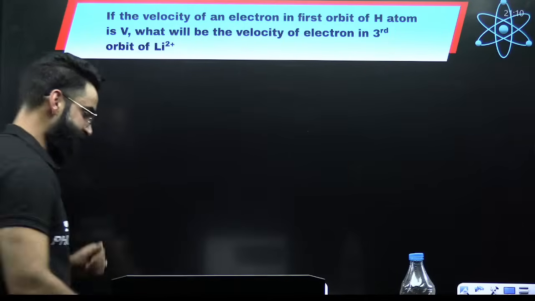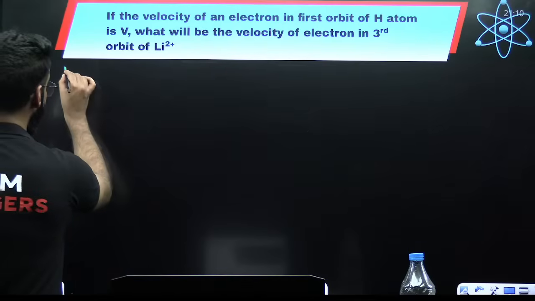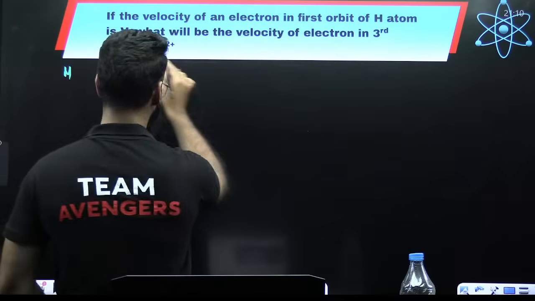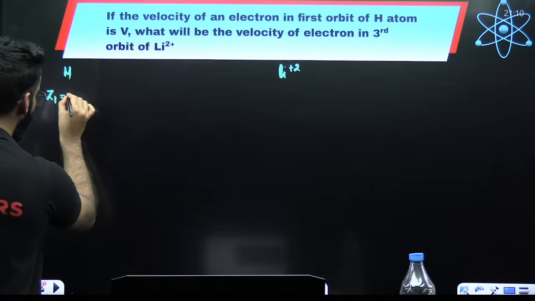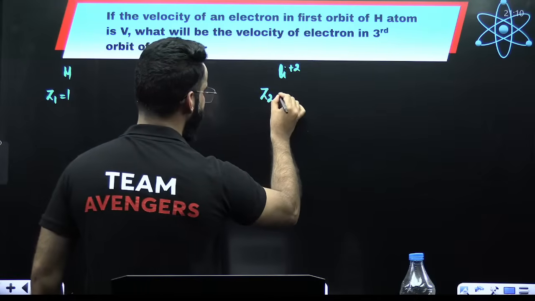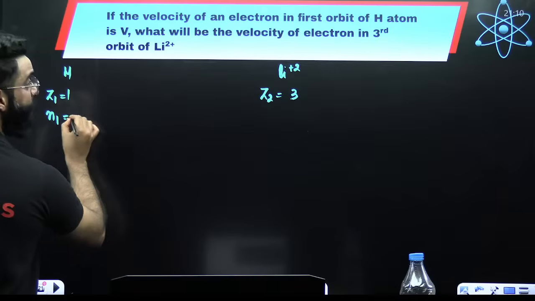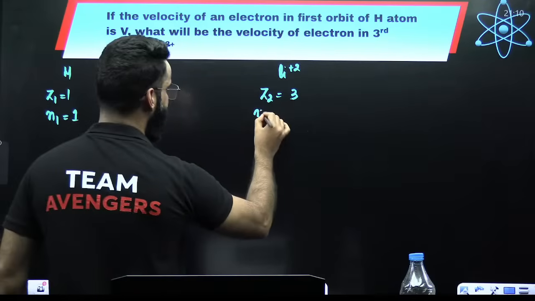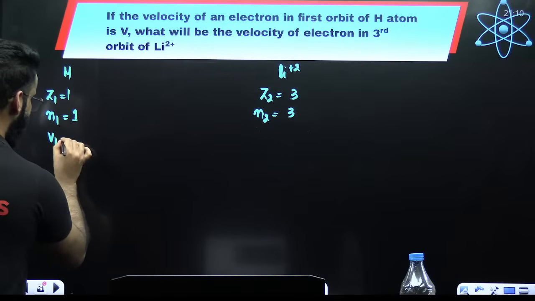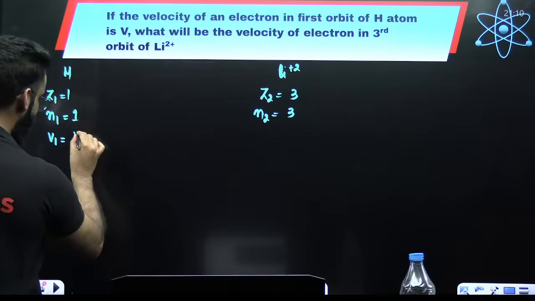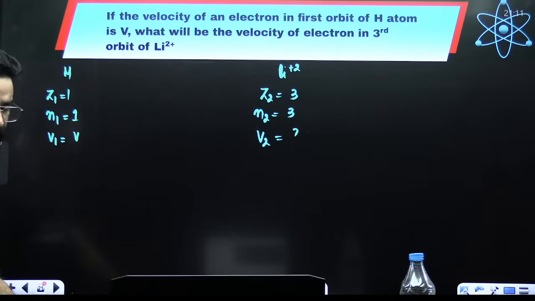See, guys, if you look at this particular question, understand properly. If the velocity of electron in the first orbit of hydrogen atom, and here I'm writing Li positive. First of all, atomic number of hydrogen is 1. Atomic number of lithium is 3, right? Orbit number of hydrogen is given as 1. Orbit number of Li positive is given as 3. Velocity of the electron in the hydrogen atom is given as V. We need to calculate the V2 value. V1 is given.